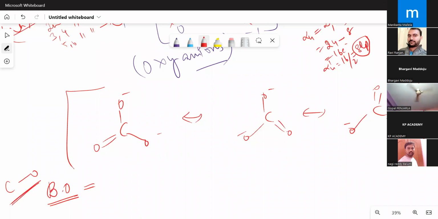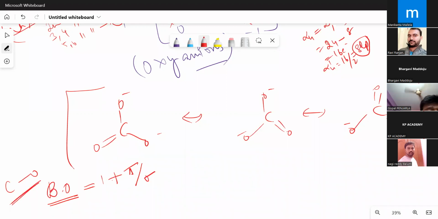Right, tell me what is the bond order. I'll tell you one trick: in resonance structures, in oxyanions, the bond order will be equal to 1 plus pi bonds by sigma bonds. Simple thing.